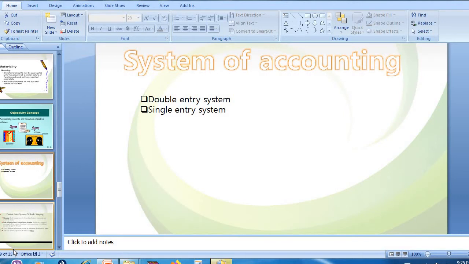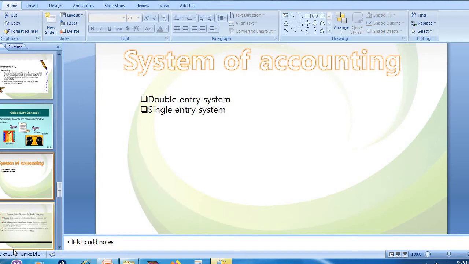So what do you mean by system of accounting? System of accounting is nothing but the systems that need to be followed at the time of recording transactions in our books of account. They are generally classified in two types, that is, double entry system as well as single entry system. So what do you mean by double entry system?